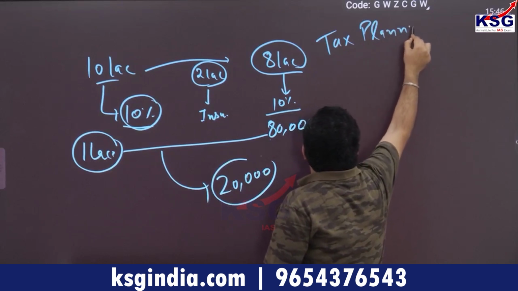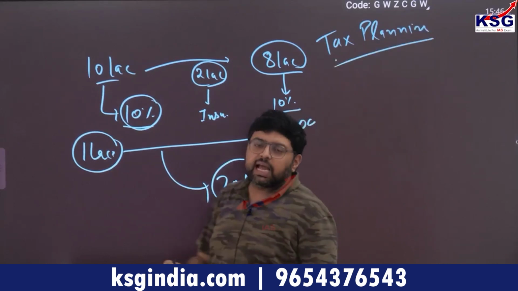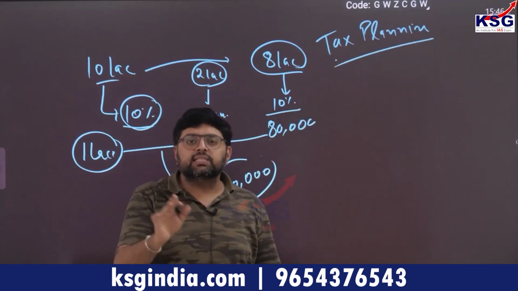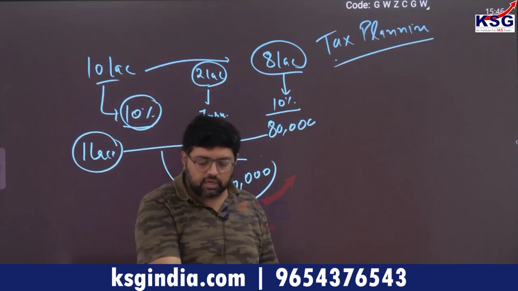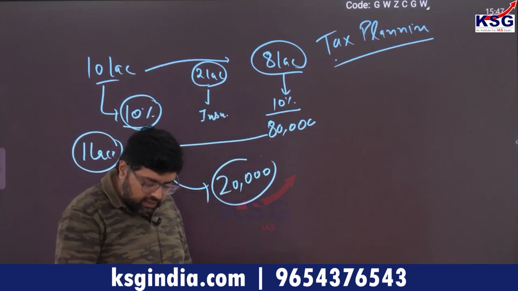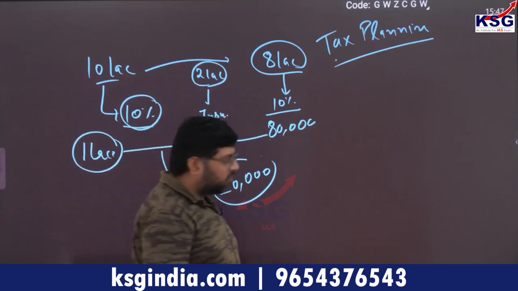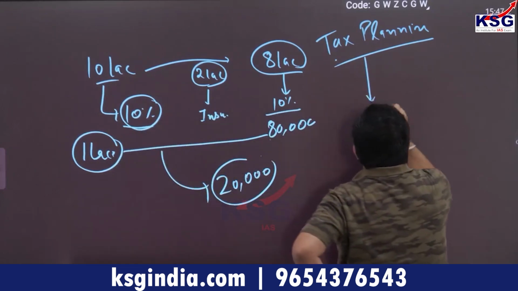This is a case of tax planning, or you can say tax avoidance. So you can say this is the legal way to pay less tax or avoid tax. Clear? Is it clear? Please tell me, everyone. So this is the legal way to pay less tax.